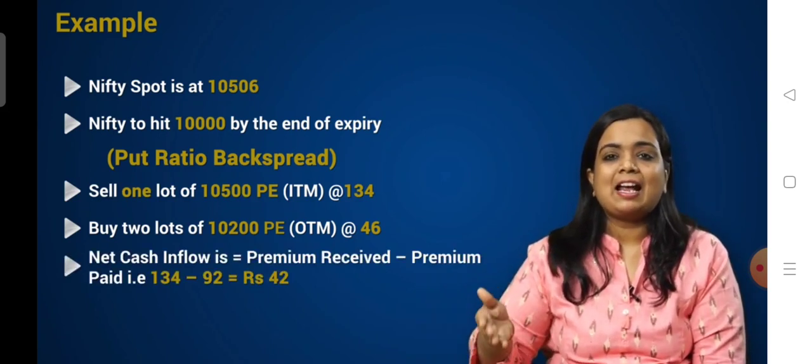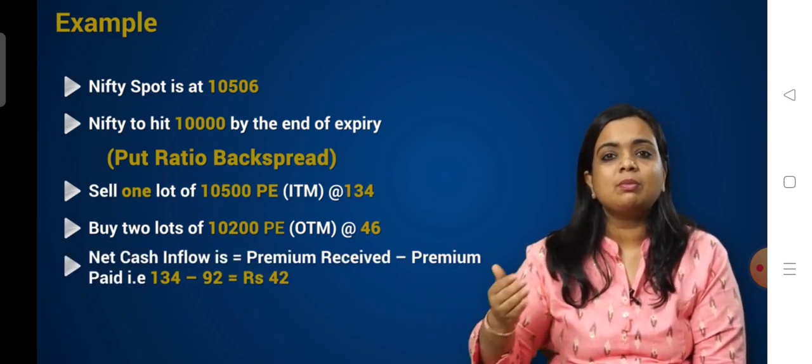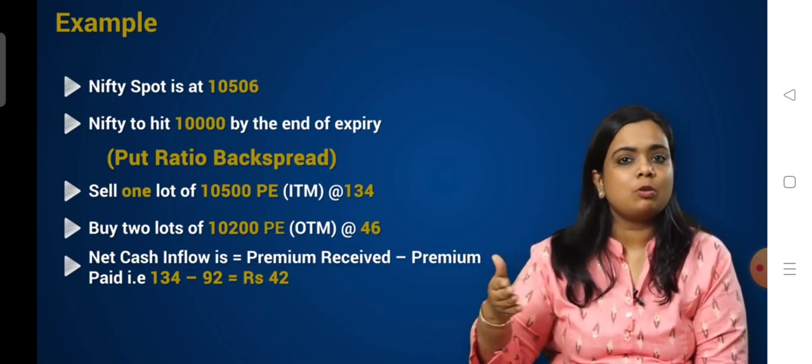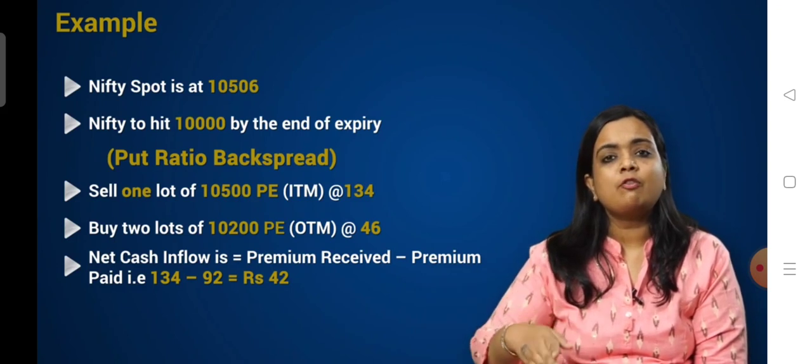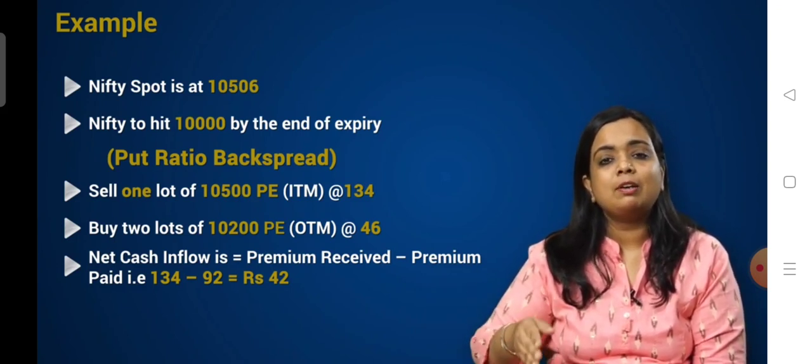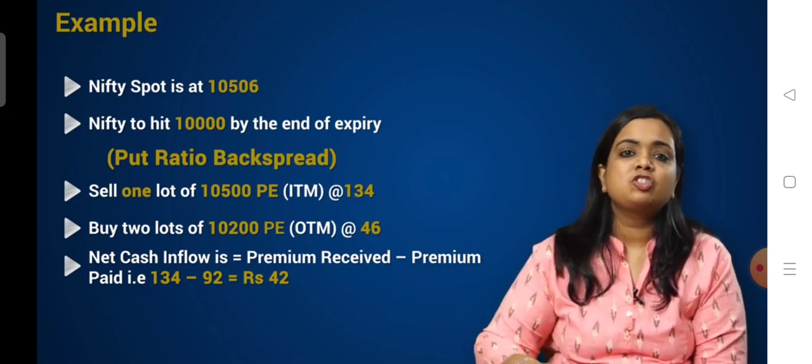So the net cash inflow is premium received minus the premium paid, which is 134 minus 92, that is 42 rupees. So 42 rupees is a net premium inflow by implementing this strategy. Let's check what will happen to the overall cash flow of the strategy at different levels of expiry.